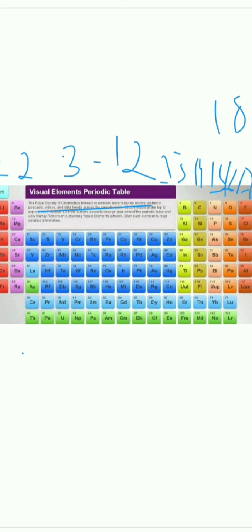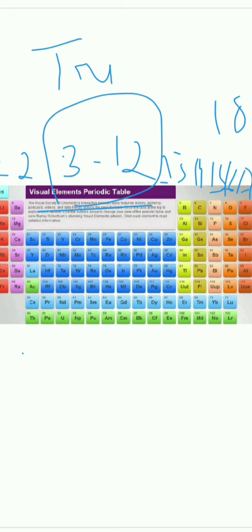And groups 3 to 12, this group has been given a specific name, that is transition element. What is a transition element? It's a transition element. Why is it known as a transition element? Because these elements have two of their outermost shells incomplete.